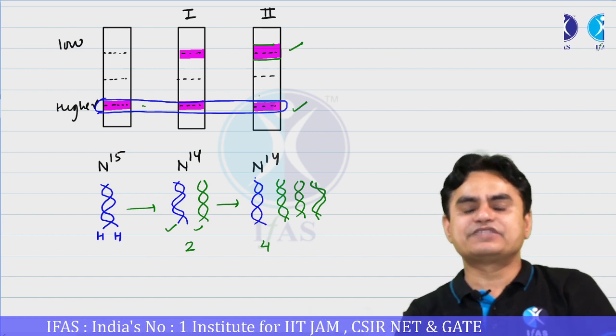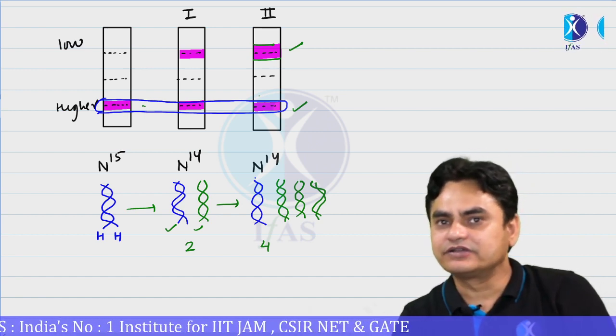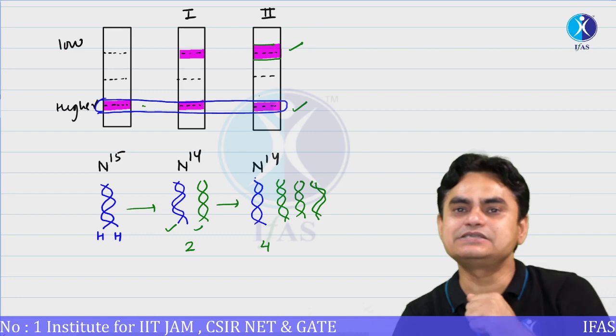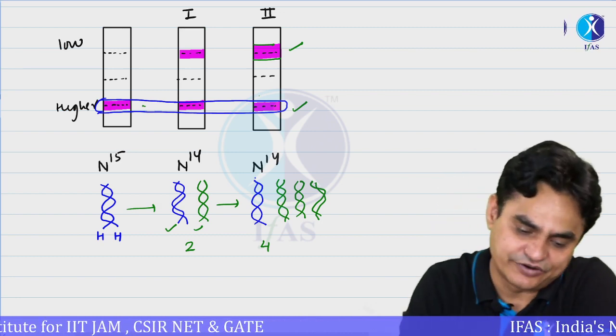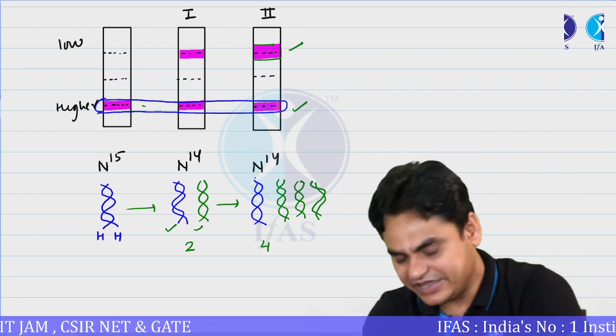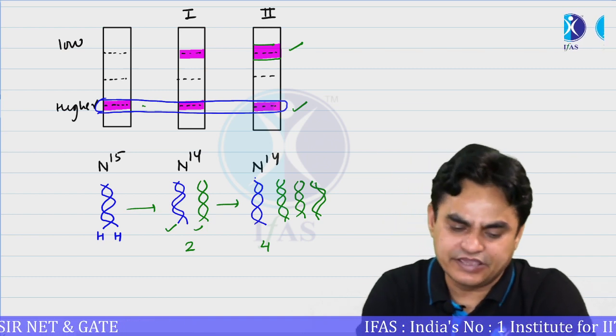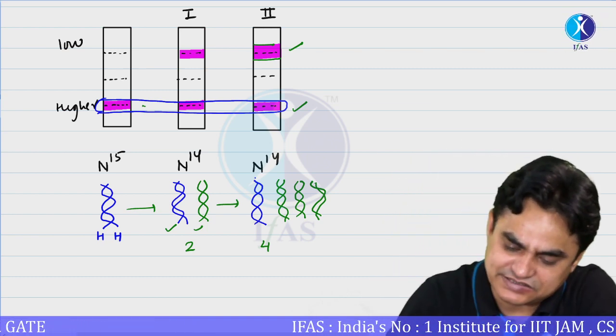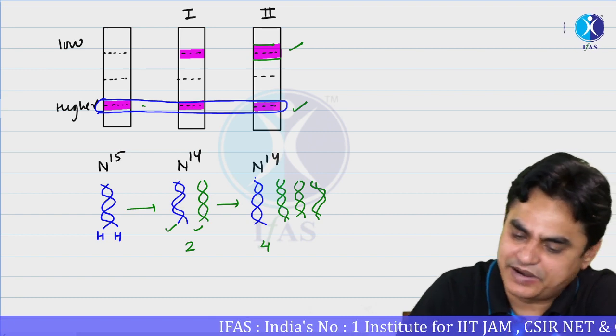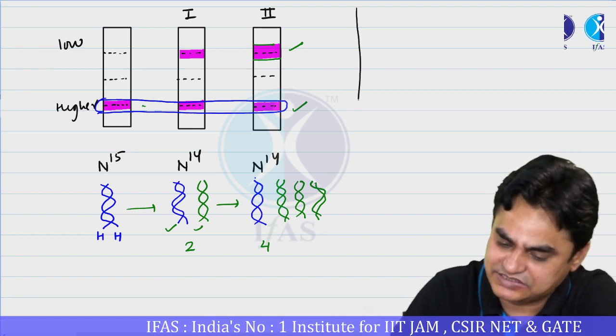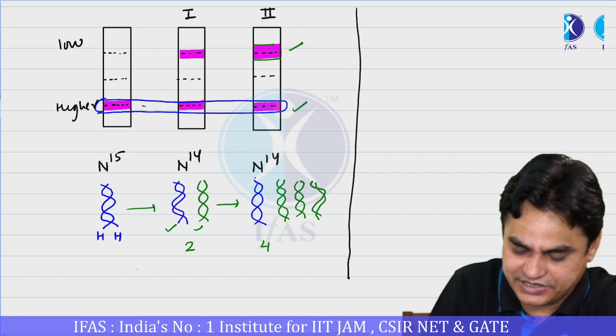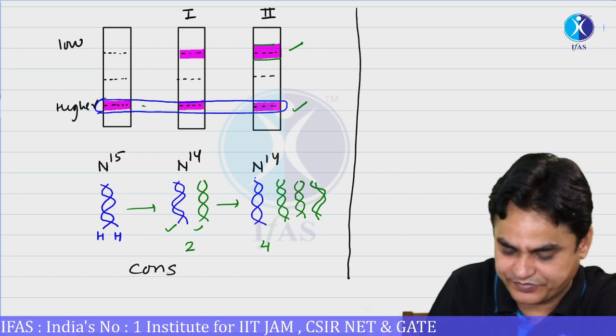So if this is the case, then we will see that DNA replication is not semi-conservative. DNA replication is conservative. And let's say again, a hypothetical question: if you get a band pattern somewhat like this, then you will say that DNA replication is conservative.